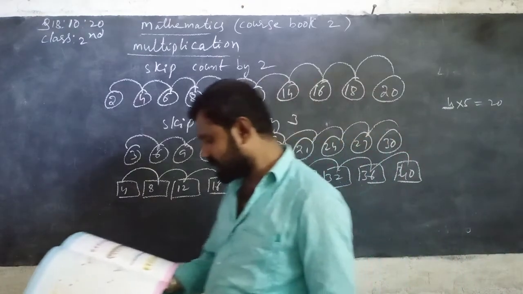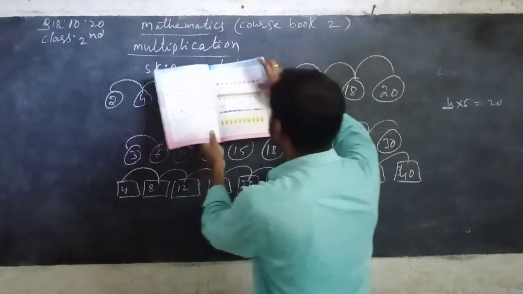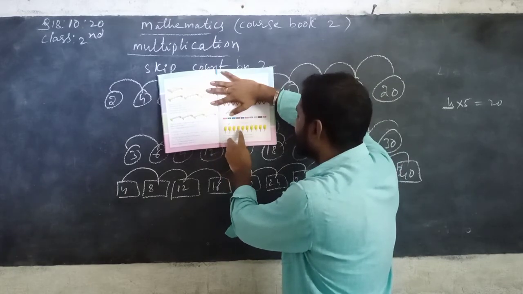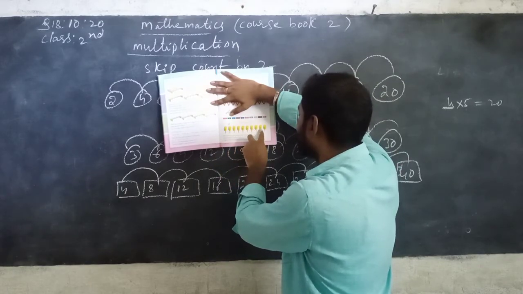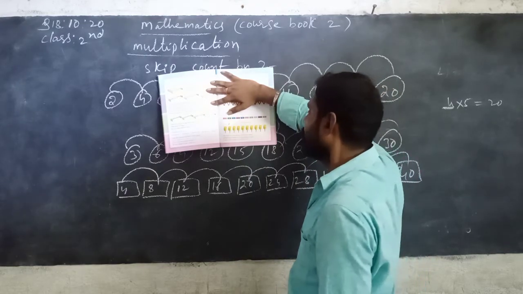Now next, these are also called multiplication tables. See, skip count by 5. I can already say 5 1s are 5, 5 2s are 10, 15, 20, 25, 30, 35, 40, 45, 50. Now these are also called multiplication tables.